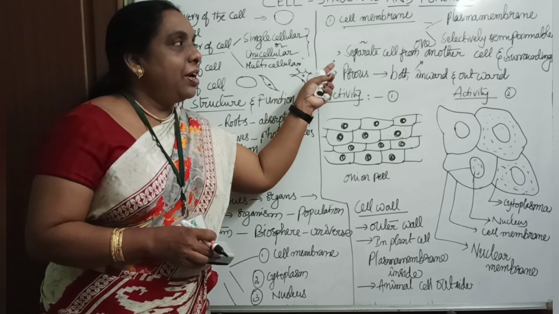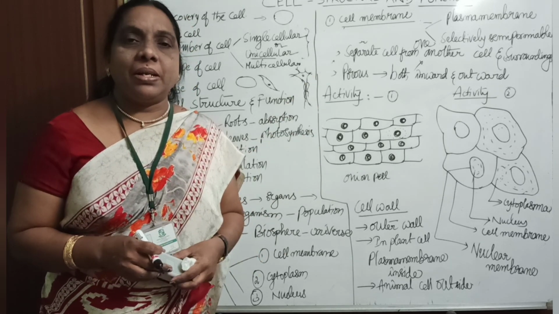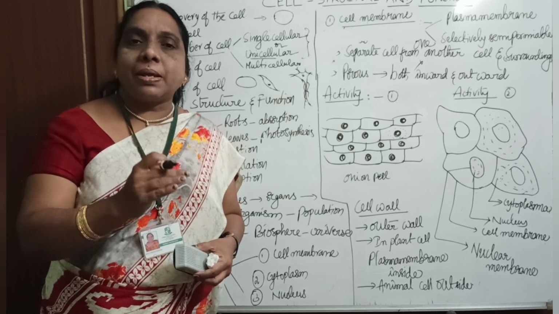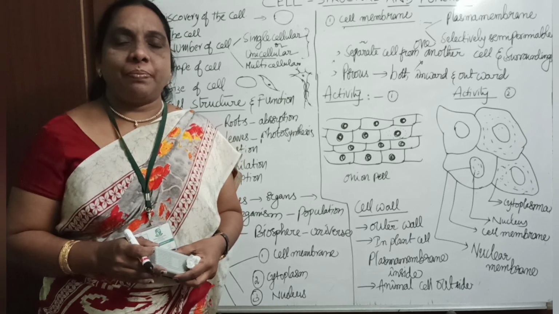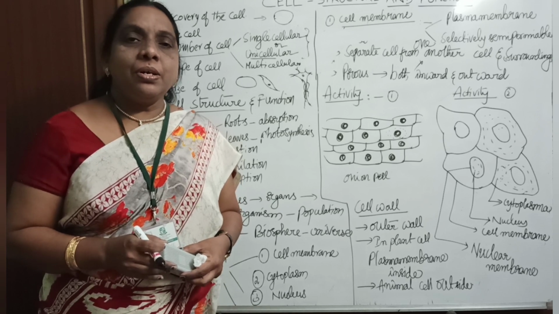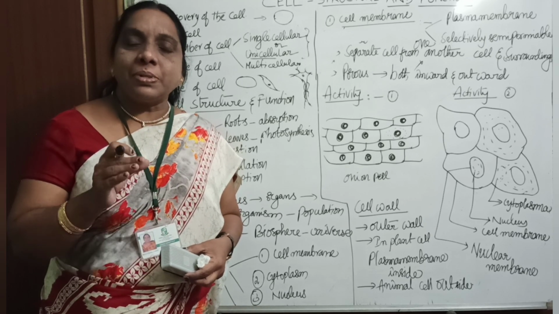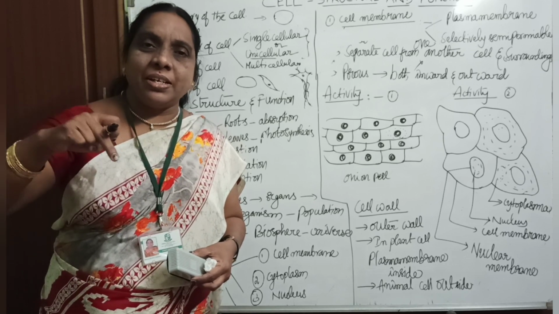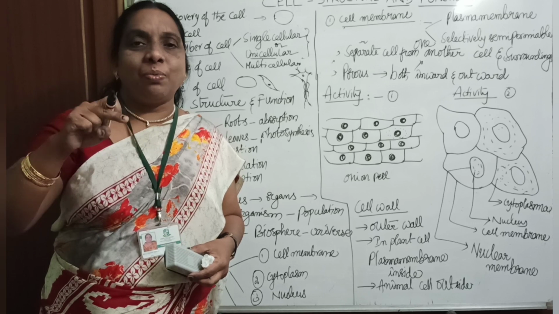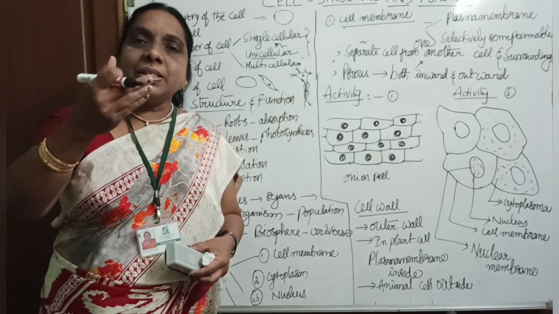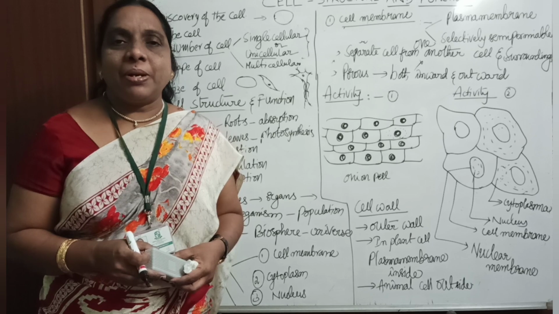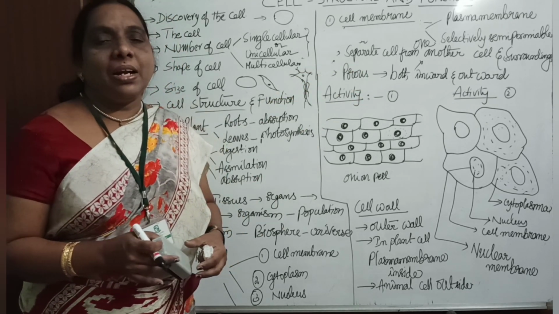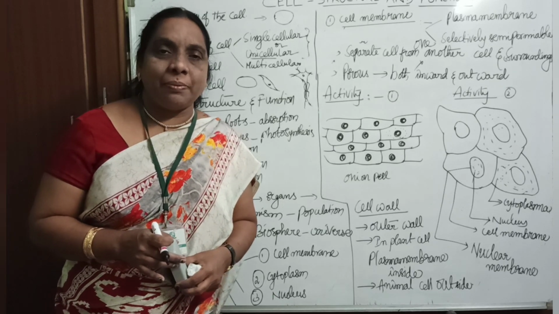Let me say that. Actually, what is the use of this cell membrane? The cell membrane separates one cell from another cell. Not only that, it also separates the cell from the surrounding medium. It is just like an outer layer. Of course, it is not like a cell wall, but below that, inside the cell wall, this cell membrane is present. So why is this called a selectively semi-permeable membrane?